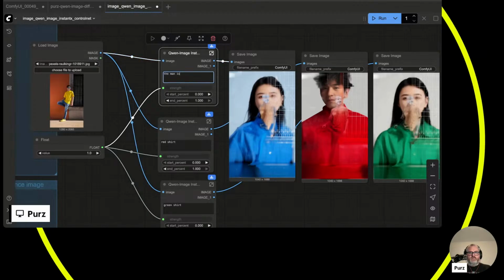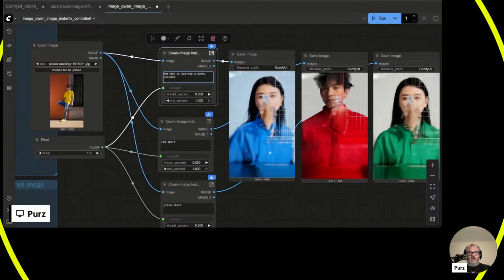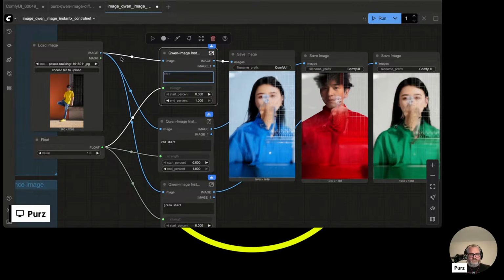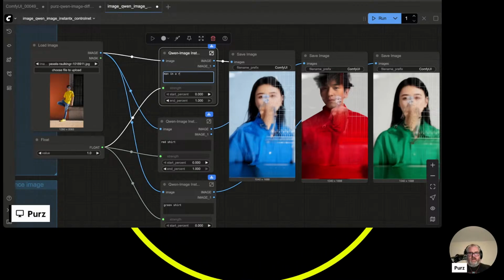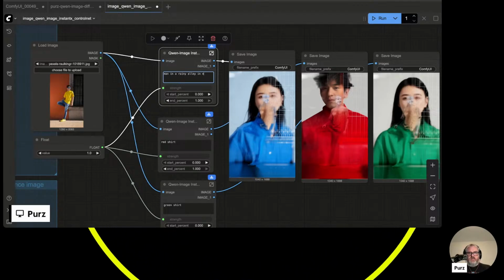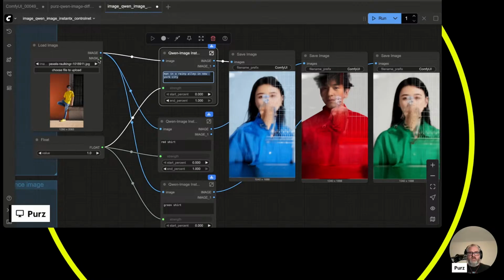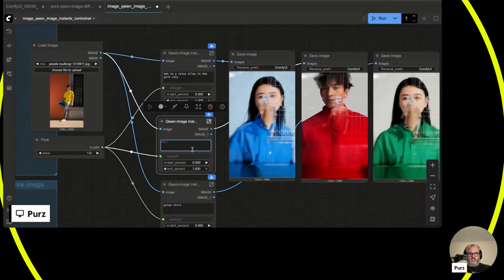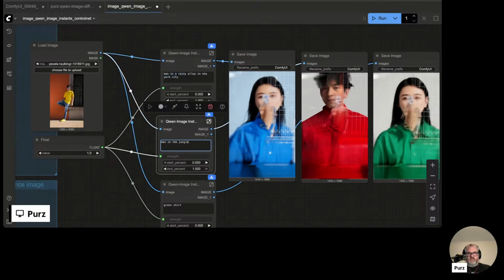The man is wearing a bunny costume. Oh wait, this isn't. I keep thinking it's an edit model, but it's not. Man in a rainy alley in New York City. Let's try a man in the jungle, and then another one.